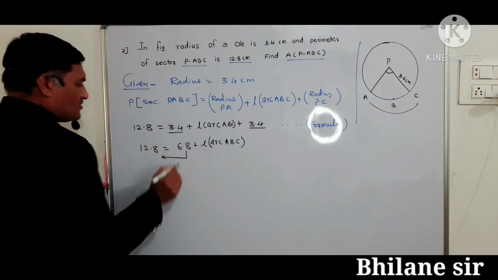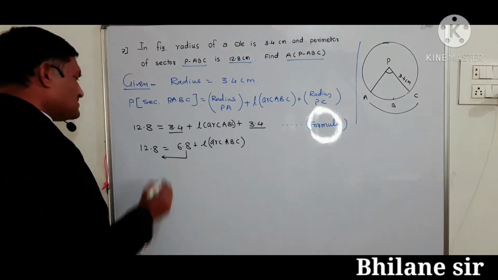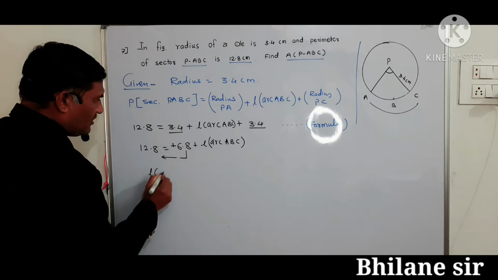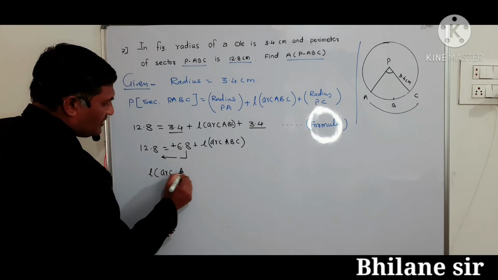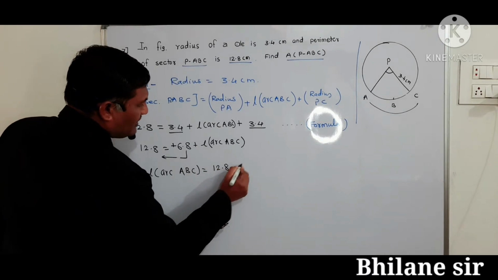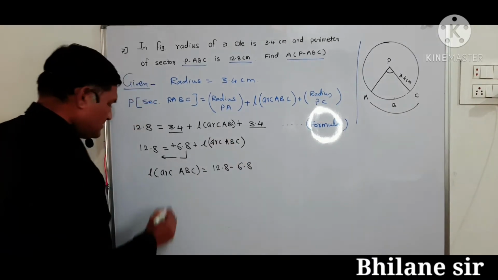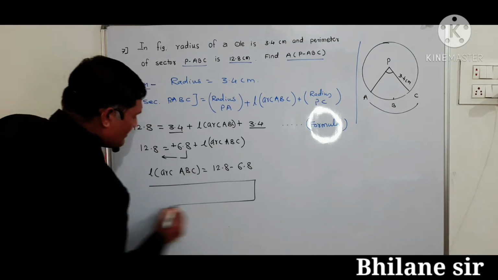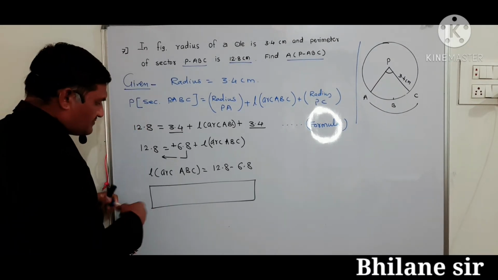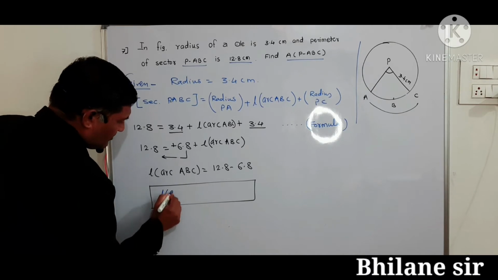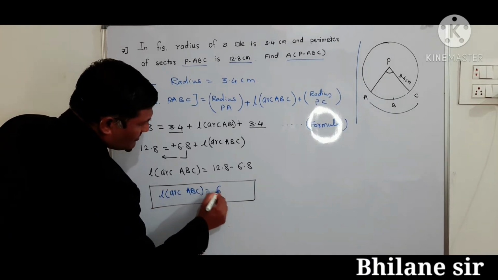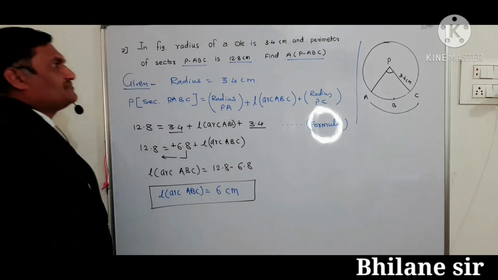This goes towards LHS, it becomes minus because here plus. Therefore length of the arc ABC is equal to 12.8 minus 6.8. That is, finally we can write here length of the arc ABC is equal to 6 centimeter.